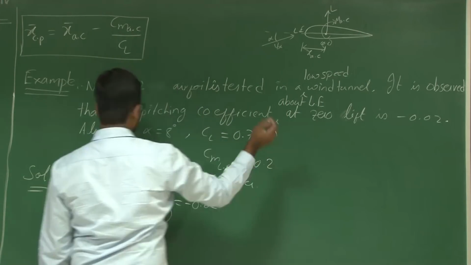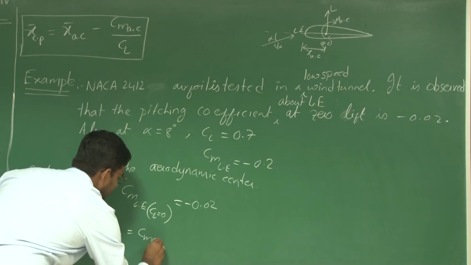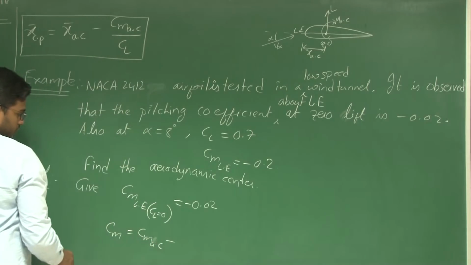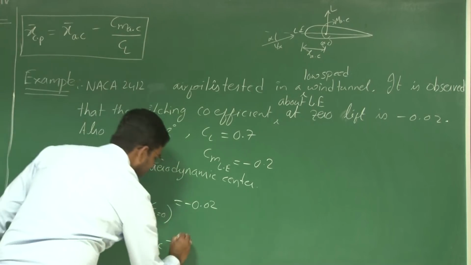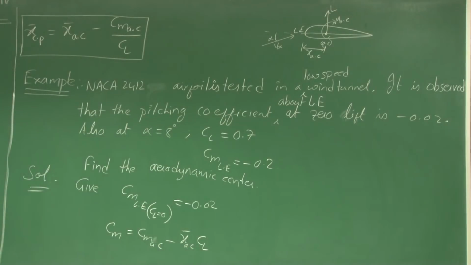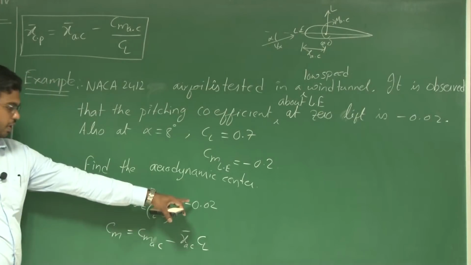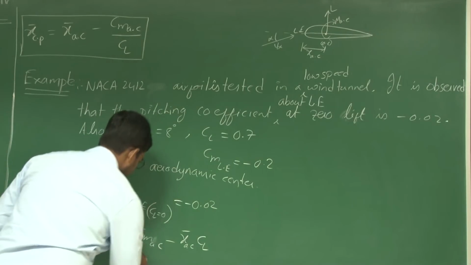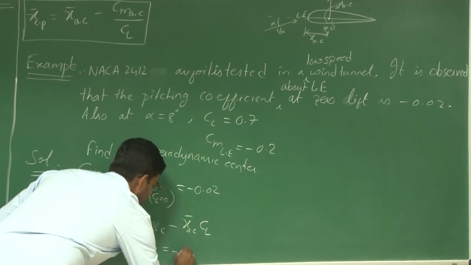Now if I write an equation for pitching moment about the leading edge with respect to the aerodynamic center, we have Cm about leading edge is equal to Cm about aerodynamic center minus x bar AC into CL. It is mentioned here that at CL equal to 0, the Cm is measured to be minus 0.02. That means Cm AC is equal to minus 0.02.